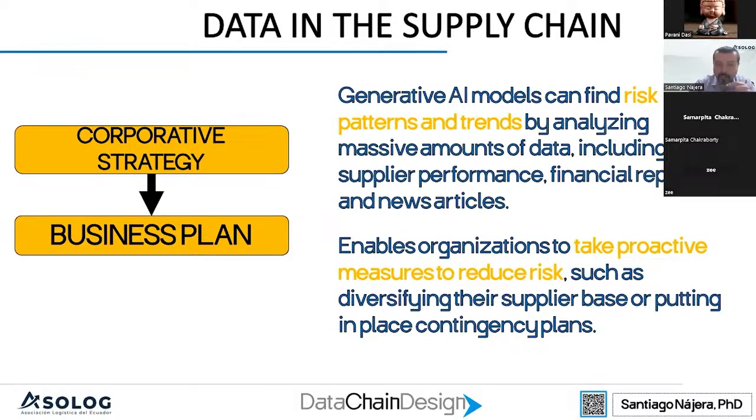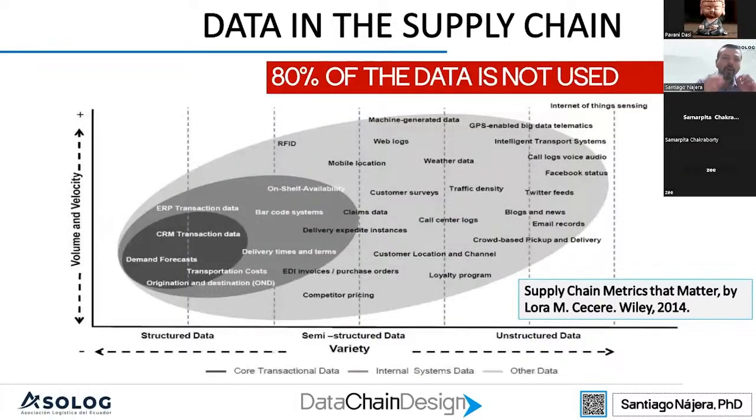So one thing that is important to keep in mind is that around 80% of all the data that we get in our companies and that we can use in the supply chain is not used. Why is all that data not used? Because most of it is unstructured data, and some of it is semi-structured data. For that reason, it's really difficult for companies and organizations to take that data and transform that information into decisions.